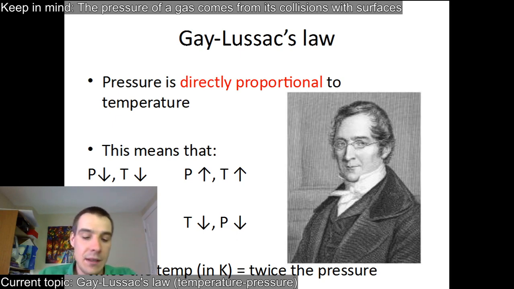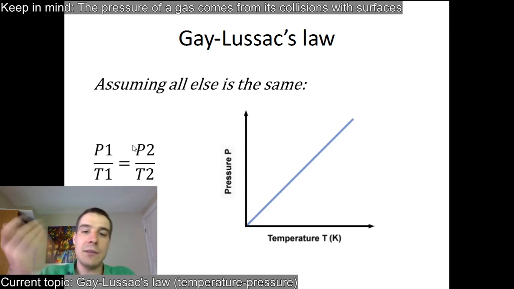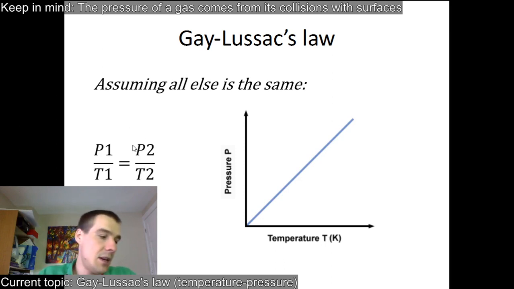So if 300 Kelvin is kind of normal room temperature, you have to go to 600 Kelvin. You have to go to about 300 degrees Celsius in order to double the pressure of a sealed container. So it's not like this changes in pressure too much in normal experience. That's Gay-Lussac. Here's a graph. Remember, it's in Kelvin. And there's some ratio you can do, but just remember twice is twice, twice the change is twice. It's all about ratios.